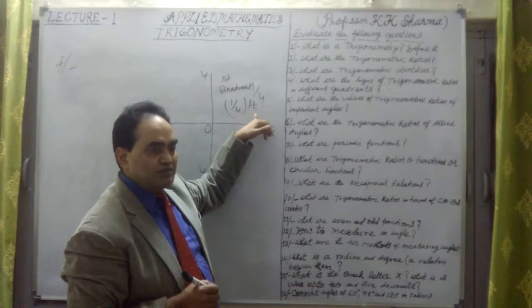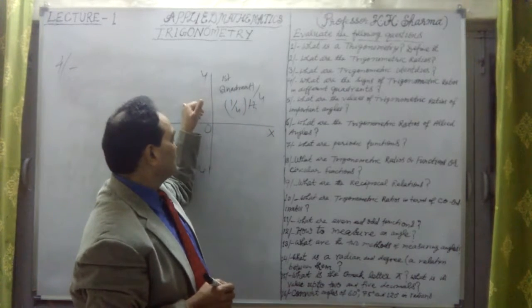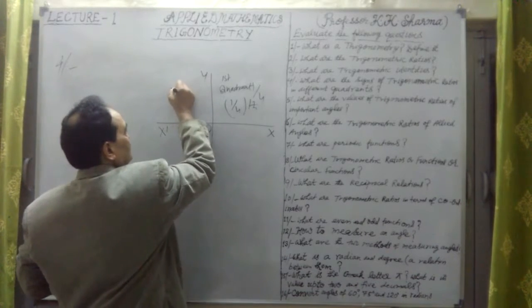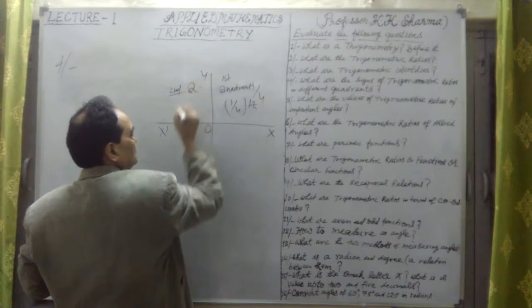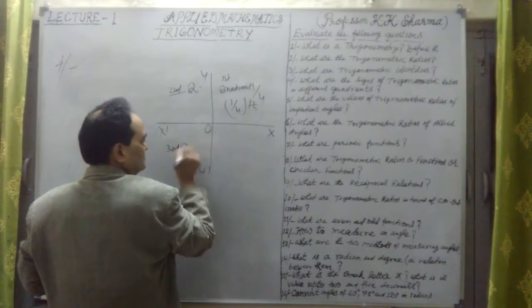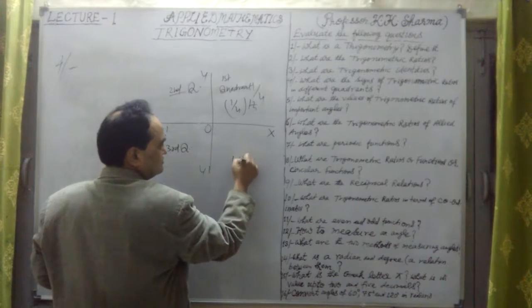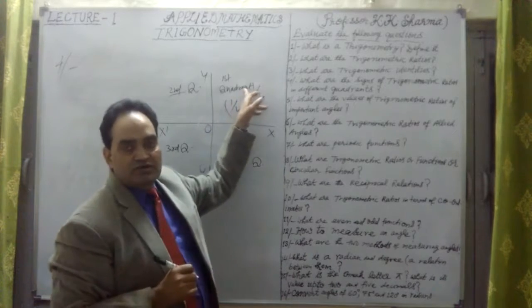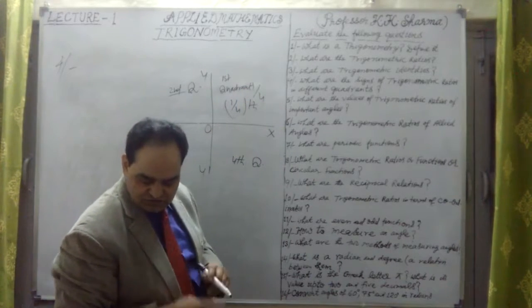We count from here: first quadrant, second quadrant, third quadrant, fourth quadrant. This is the second quadrant. This is the third quadrant. This is the fourth quadrant. Quadrant means 1/4.